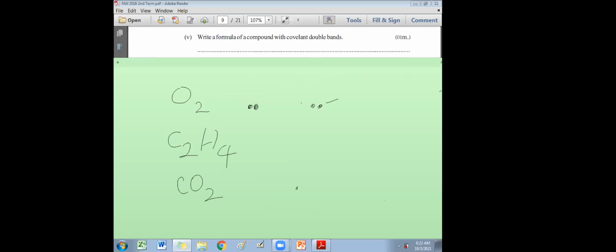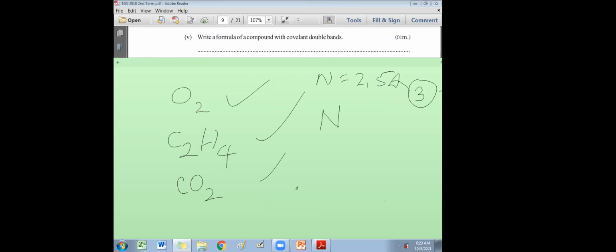Okay, I'll erase this now. Only the formula of the compound. Any of these is accepted, but the most common one in your syllabus is O2. Sometimes in the paper, if they ask you to write down a compound with a triple bond, then the best answer is nitrogen. How come nitrogen? 2, 5. So 5 electrons, needs 3 more to make it 8. Nitrogen has to share 3 electrons with someone.